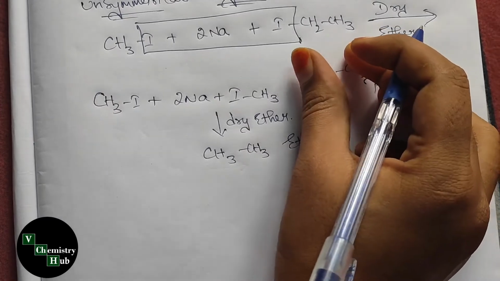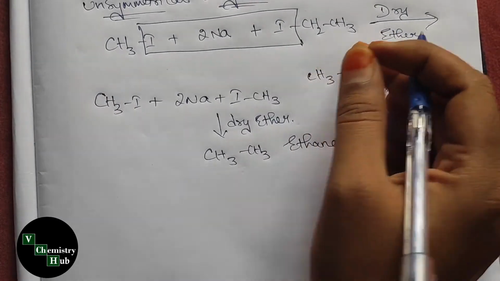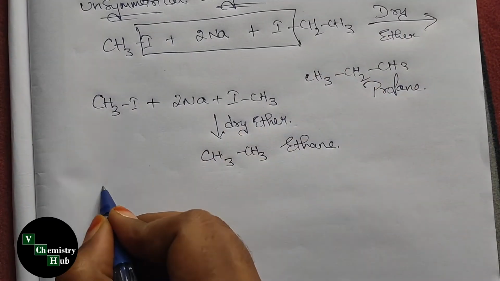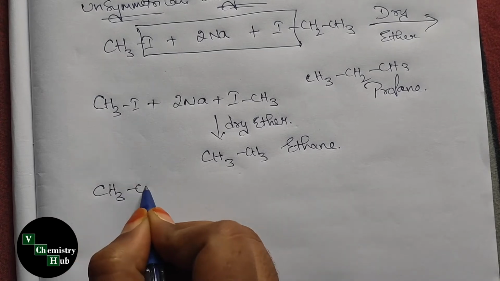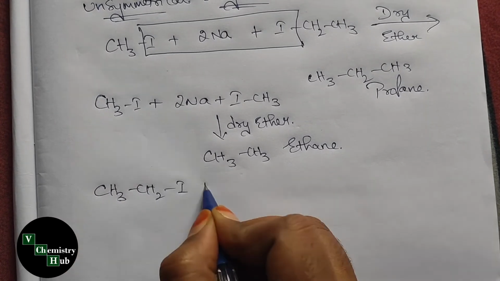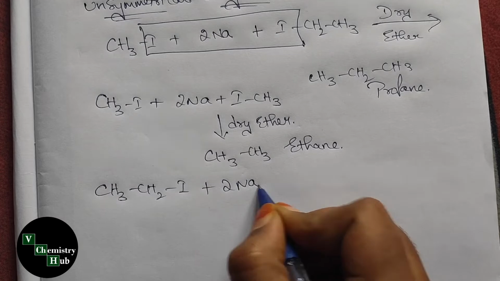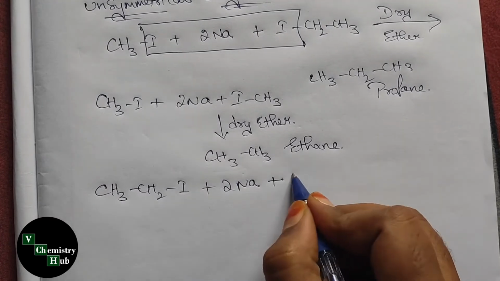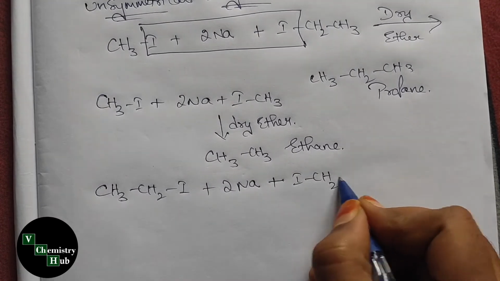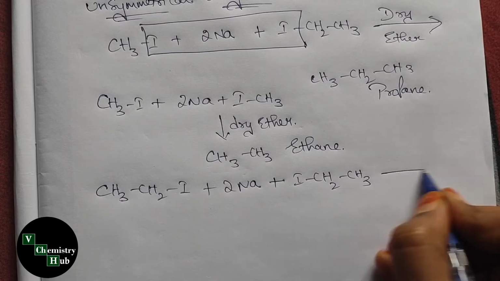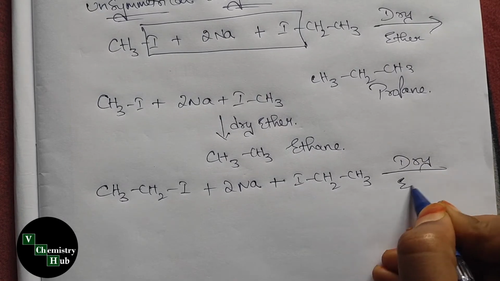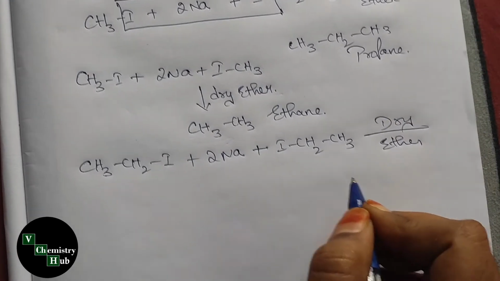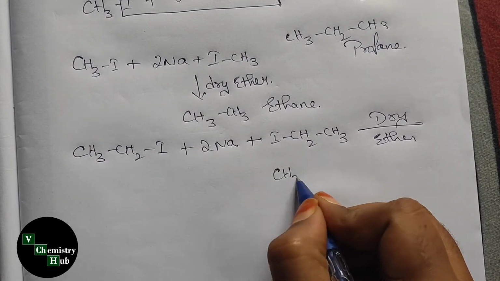Similarly, the same molecule of ethyl iodide reacts with the same, CH3CH2I plus 2Na in the same reaction, in presence of dry ether, we will get butane.